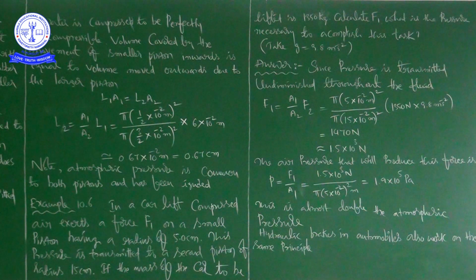This pressure is transmitted to a second piston of radius 15 centimeters. If the mass of the car to be lifted is 1350 kilogram, calculate F1. What is the pressure necessary to accomplish this task?